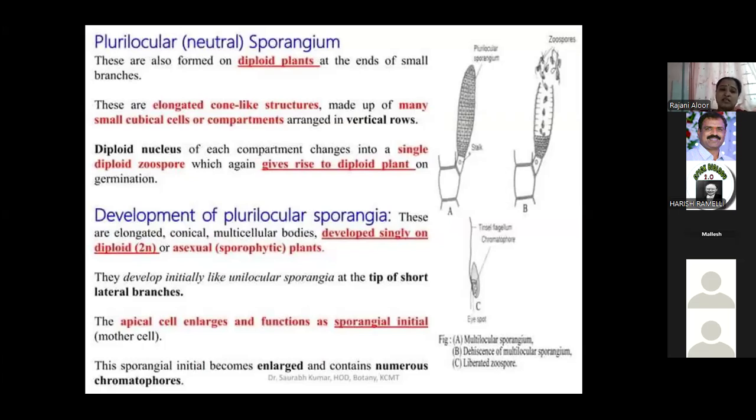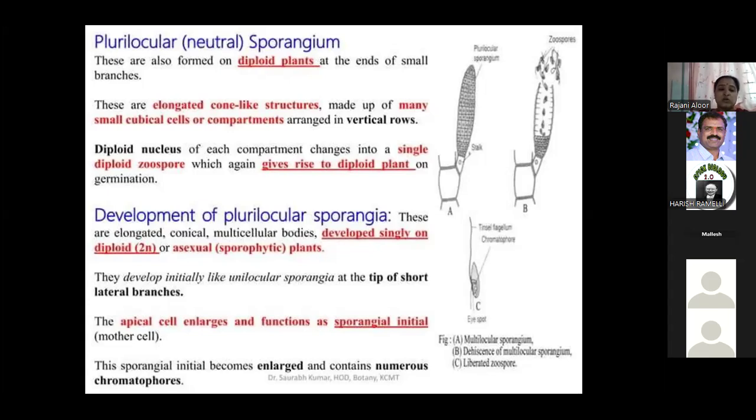The cell which forms the sporangial initial enlarges in size and becomes a spherical, elongated structure. You can observe that in the picture. It repeatedly undergoes transverse division to form 5 to 12 cells. The many transverse and vertical divisions result in the formation of small cube-like structures, each one a small cube. All are arranged in 20 to 40 transverse tiers. These cells are arranged in irregular rows.